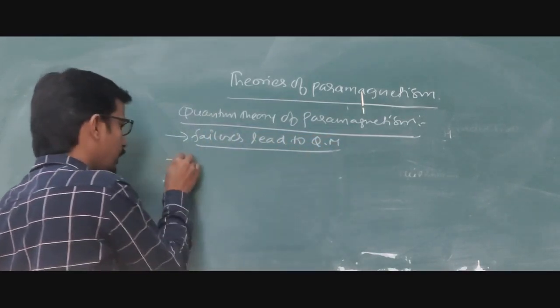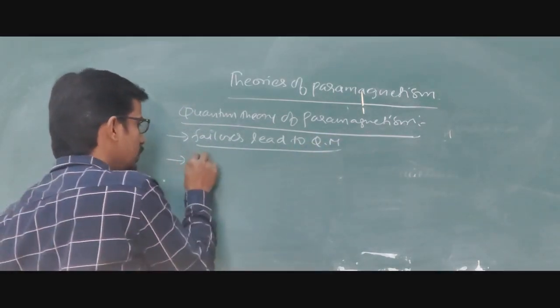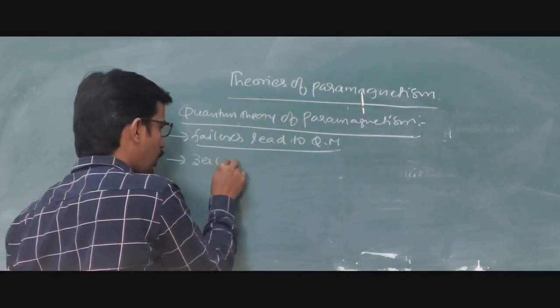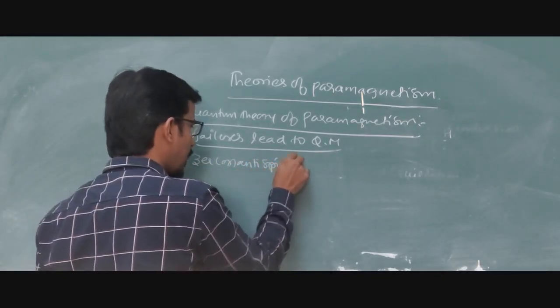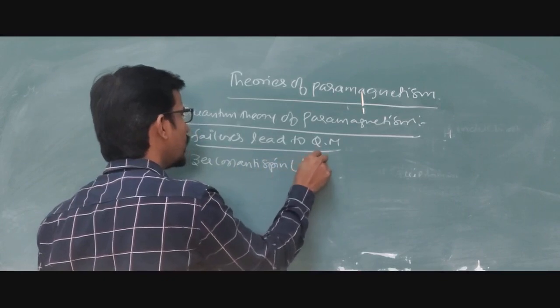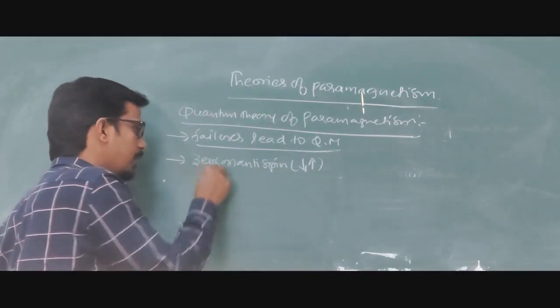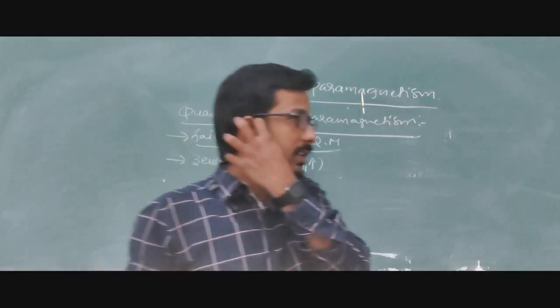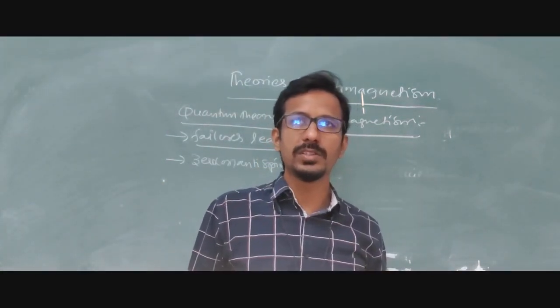The first failure is that the classical theory of paramagnetism is only applicable for zero or anti-spins. Spins that are like this and like this only cancel each other, then only it can work. So the applicable case is zero, any particle whose spin is zero.